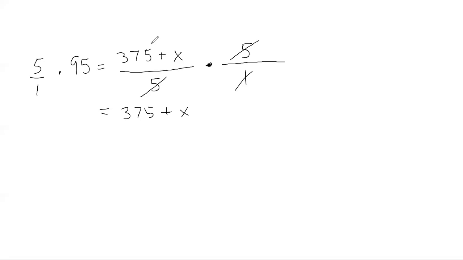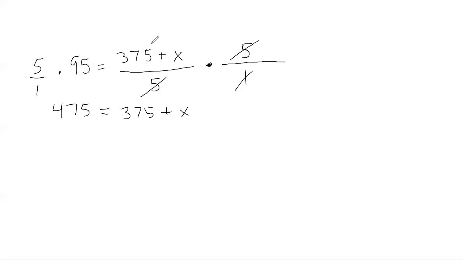But when I multiply on both sides, if I multiply this right-hand side by 5, I have to do the same thing to the other side, because if the 375 plus x is being multiplied by 5, the 95 also has to be multiplied by 5 to keep up with it, to stay balanced. So 95 times 5 would just be 475. Hey, look at that. 475 is equal to 375 plus x.